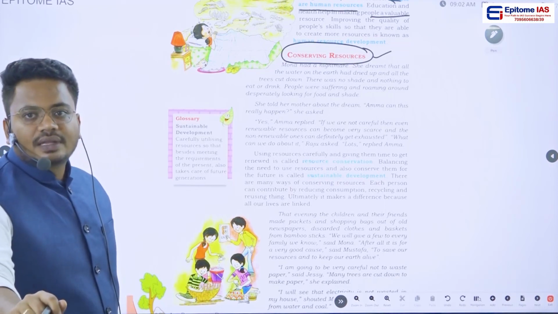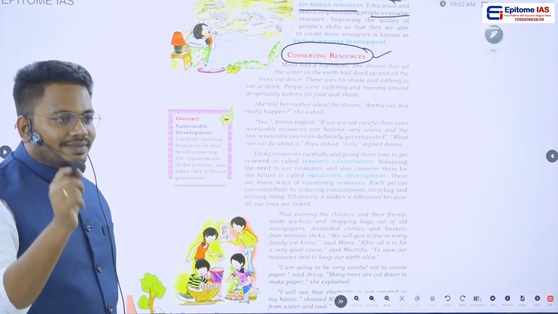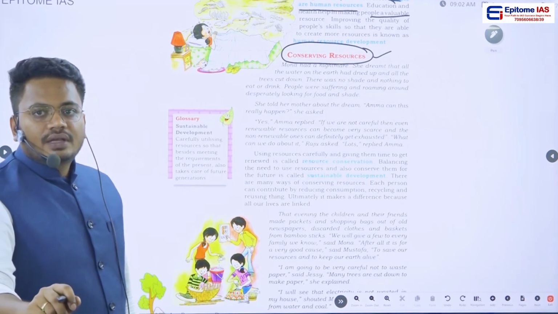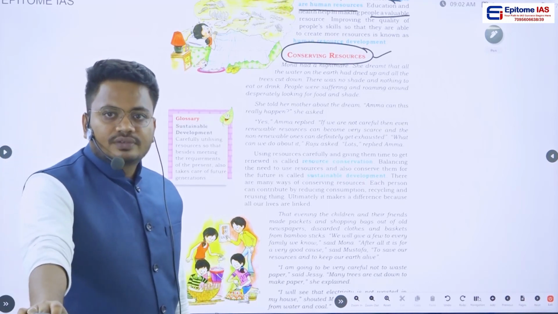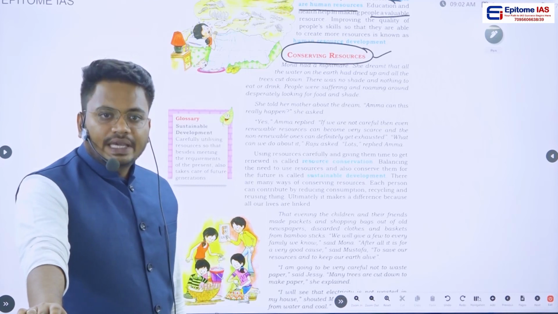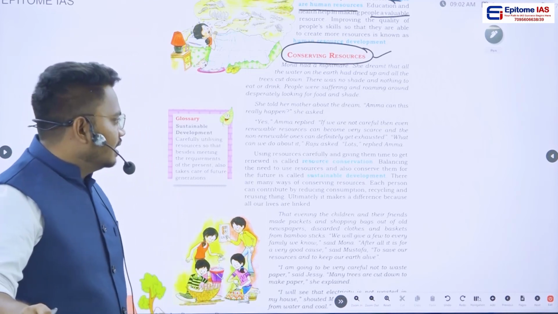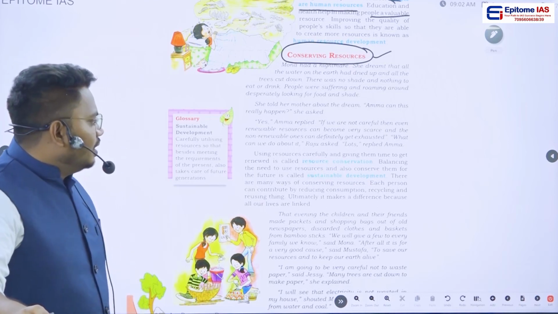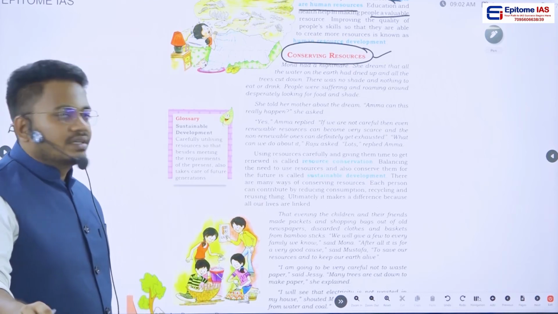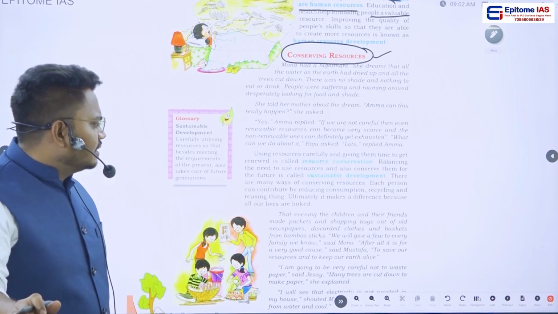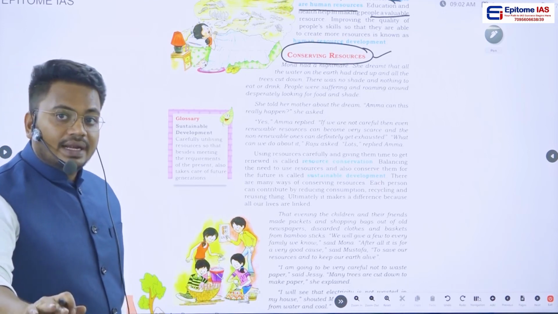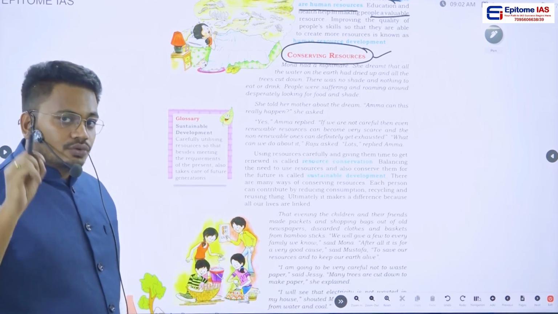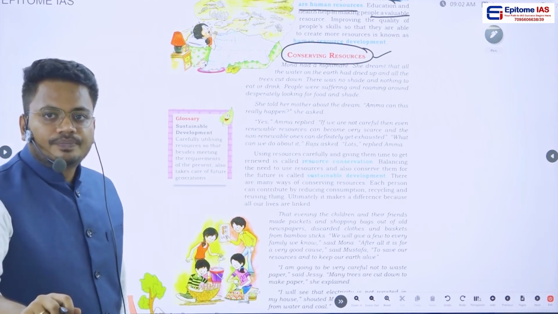Resource conservation is nothing but using resources carefully. Even though we have unlimited resources, we have to use them carefully. That particular term is called resource conservation. And the second term is sustainable development. What is meant by sustainable development? Sustainable development is nothing but balancing the need of resources, and we have to conserve those resources for future use.